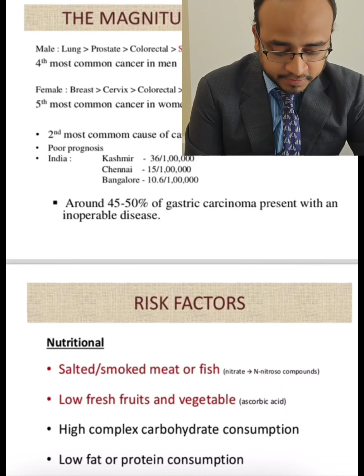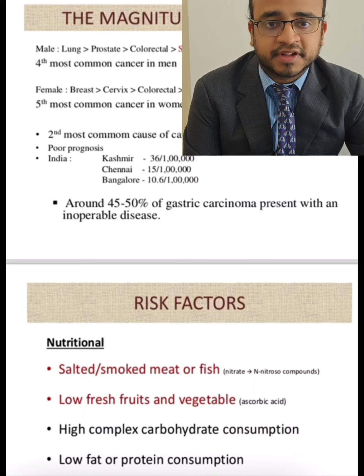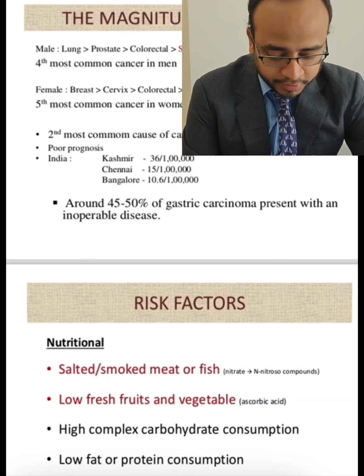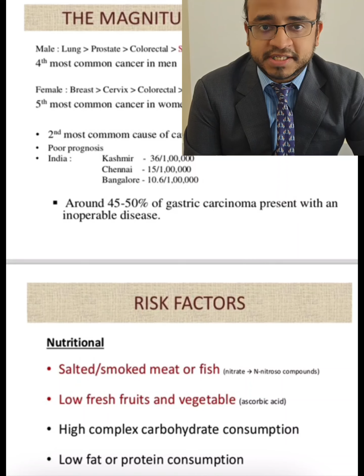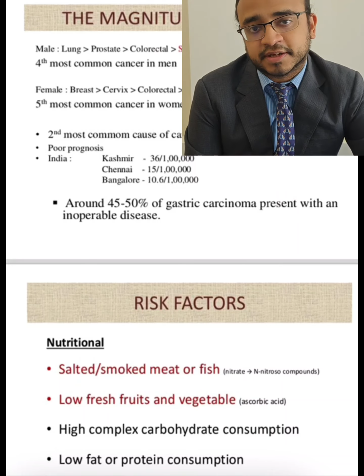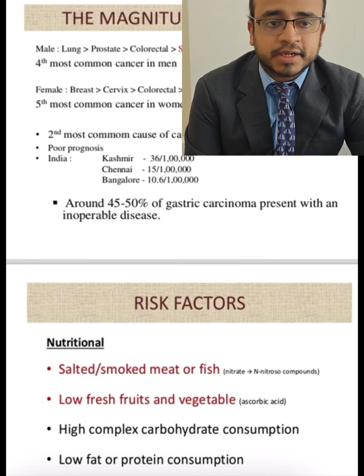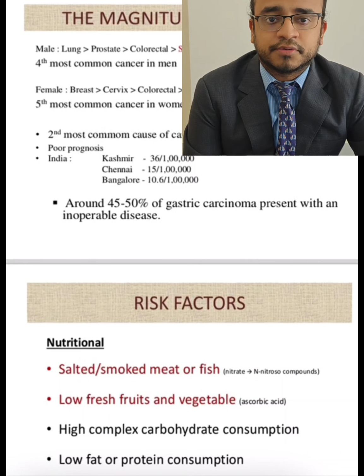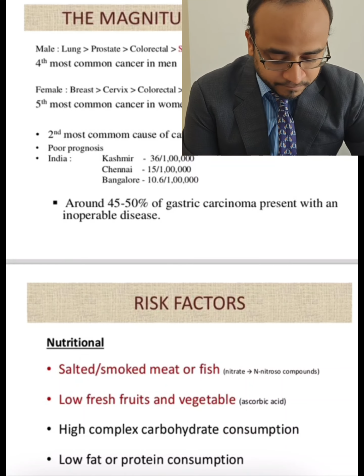In India the highest incidence is in Kashmir, which is around 36 per 1 lakh, whereas in Chennai it's around 15 per 1 lakh, and in Bangalore it's around 10.6 per 1 lakh. Around 40 to 50% of these gastric cancer cases present at an advanced stage. They are inoperable at presentation, so you can give only systemic therapy.